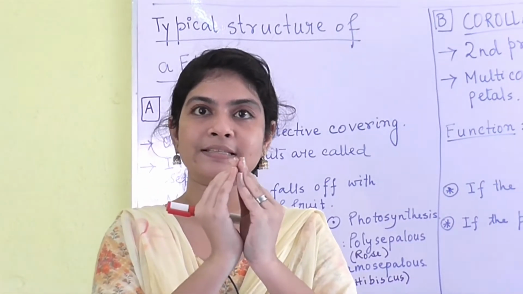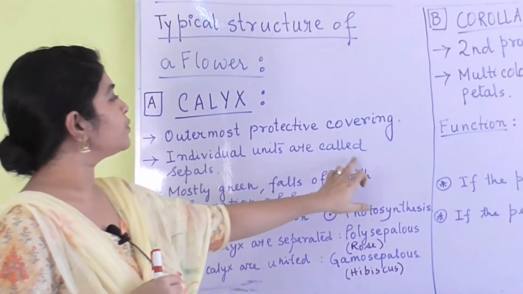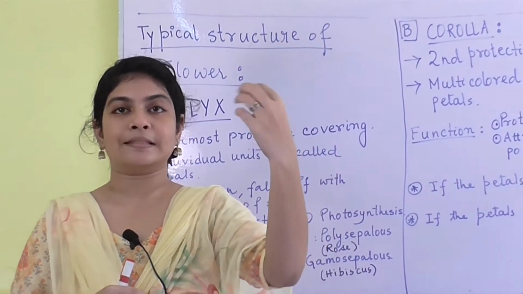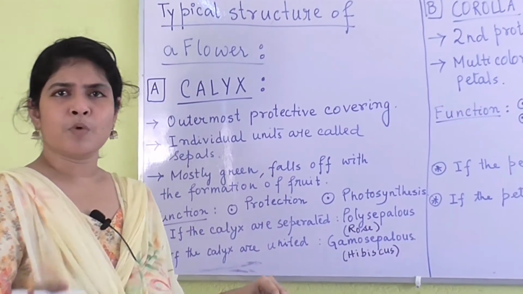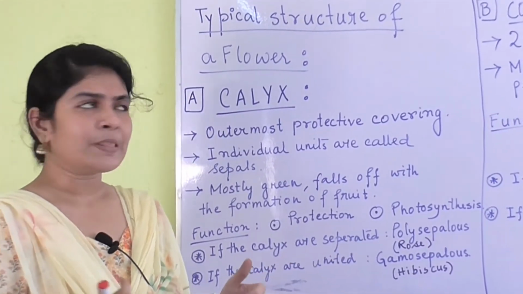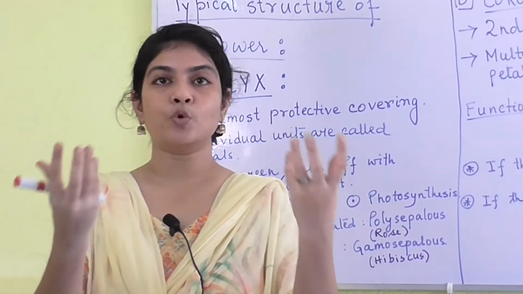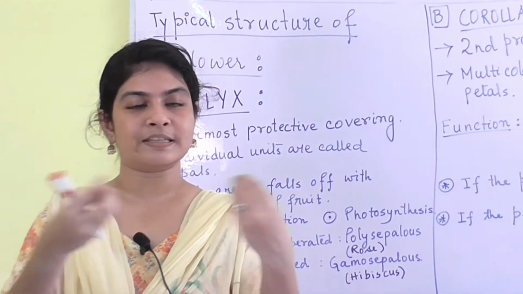So that is why it is the outermost protective covering. And the individual units are called sepals. Each of those individual leafy units is called a sepal. They are mostly green, and they fall off with the formation of fruit. So when the fruit is formed, these calyx, the sepals, fall off.